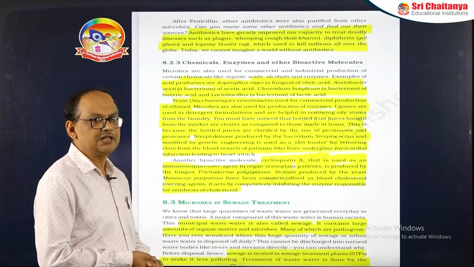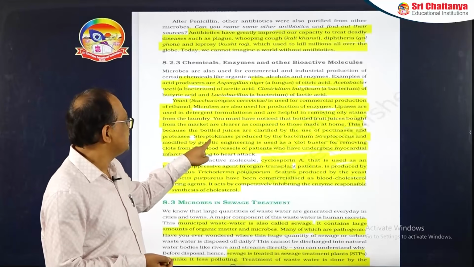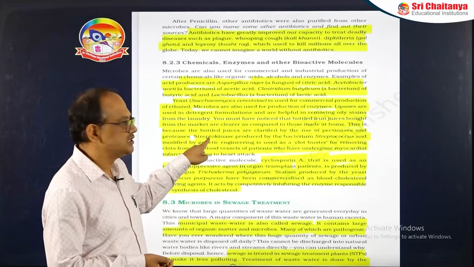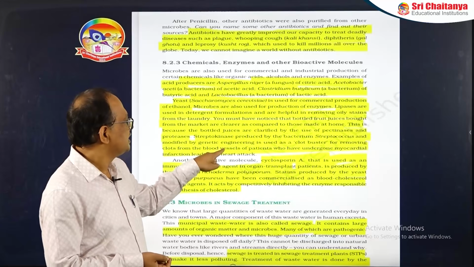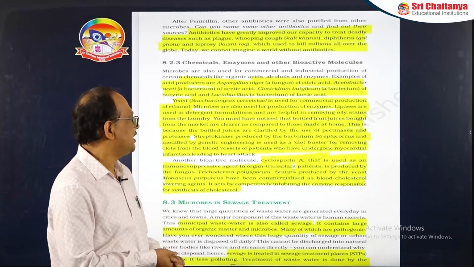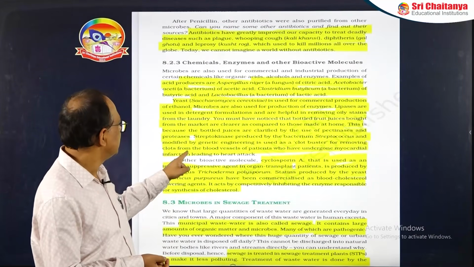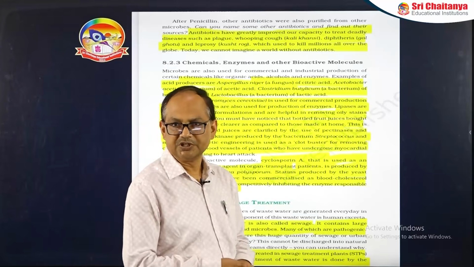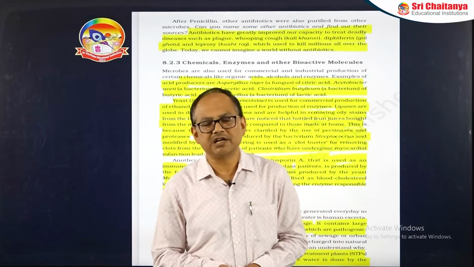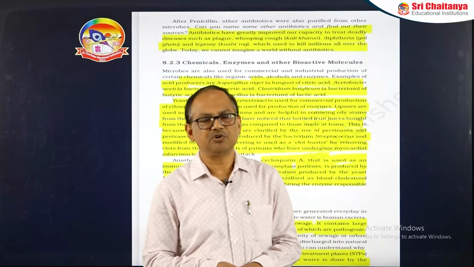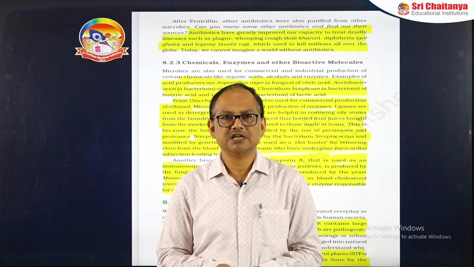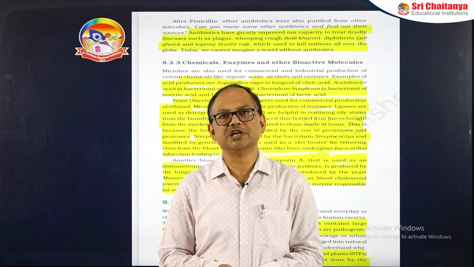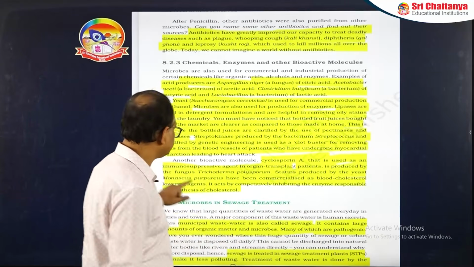Next, another enzyme is streptokinase, used as a medicine to clear blood clots from the blood vessels of patients who have undergone myocardial infarction leading to heart attack. One important point I will tell you about this streptokinase: this is called tissue plasminogen activator. This is genetically engineered, you must remember that.